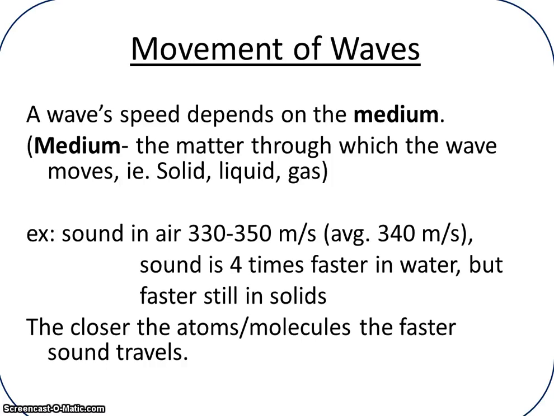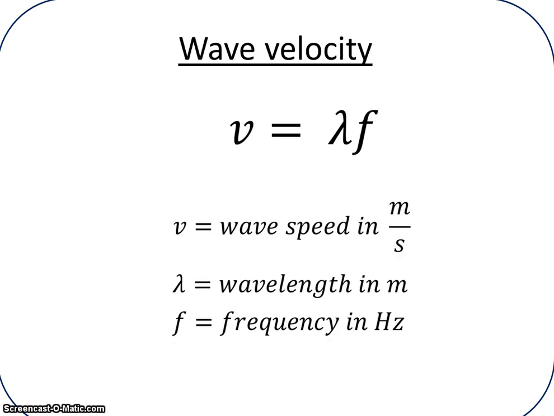The movement of a wave is definitely influenced by the material through which it travels, and that material through which it travels we call the medium. The medium is the type of matter, whether it's a solid, liquid, or gas, and we know that sound has an average speed of about 340 meters per second in air, which is a gas. But in water, the sound energy travels about 4 times faster because the particles or the molecules are closer together. And the sound travels even faster through a solid material, such as iron or brick. The closer the particles are, the more quickly sound travels.